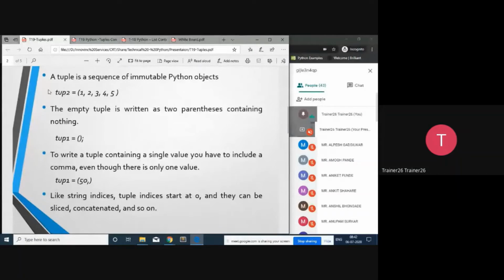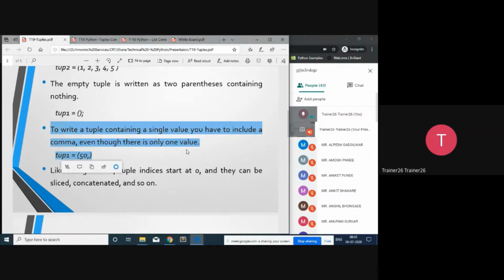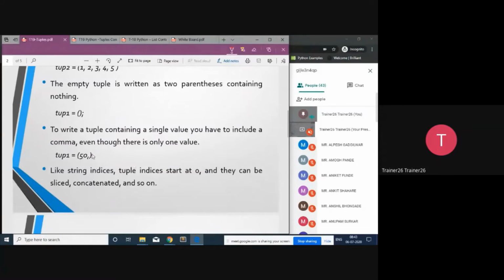A tuple is a sequence of immutable Python objects. The empty tuple is written as parentheses containing nothing. To write a tuple containing a single value, there is one speciality about the tuple: whenever you want to declare a tuple of a single element, make sure that you provide a comma. If you do not provide a comma, it will give an error. That practical part we are going to see.